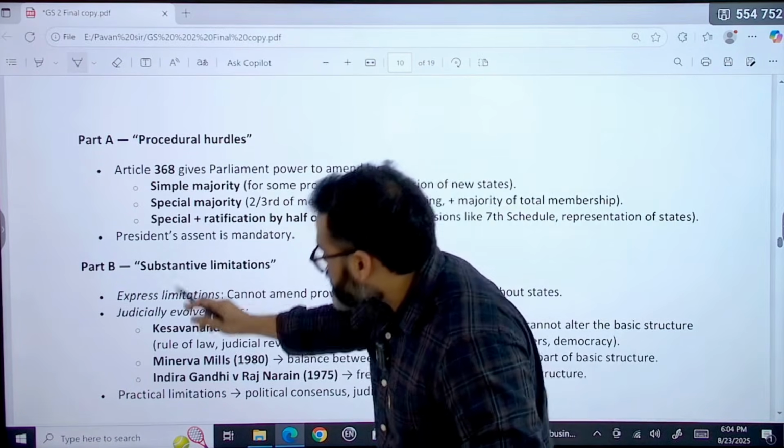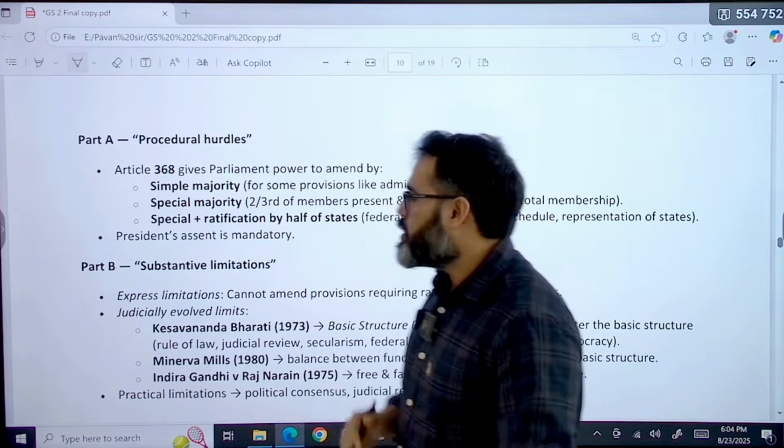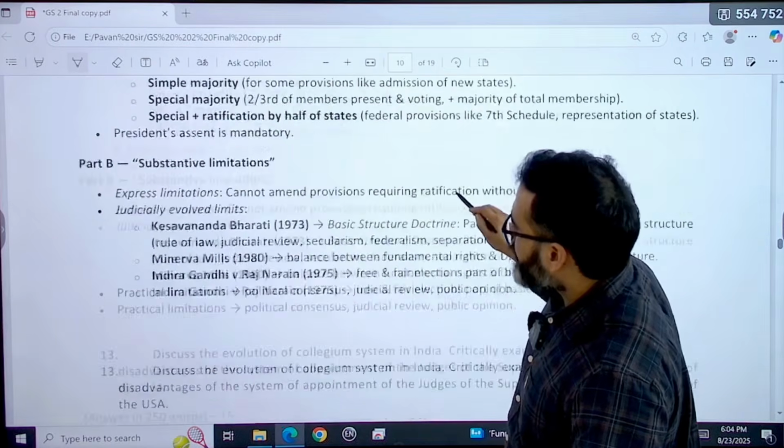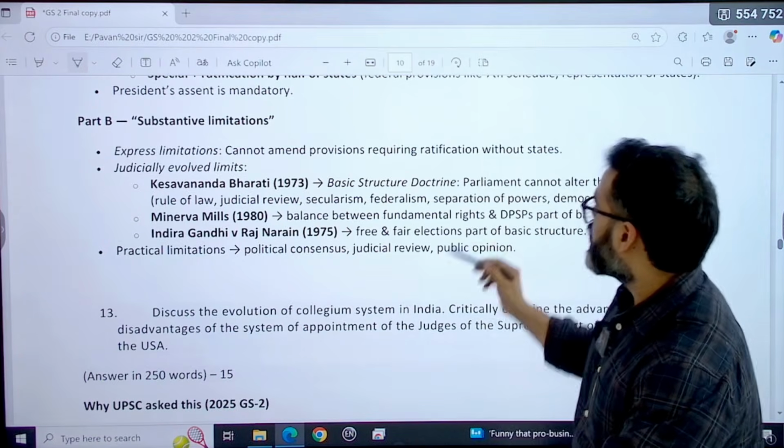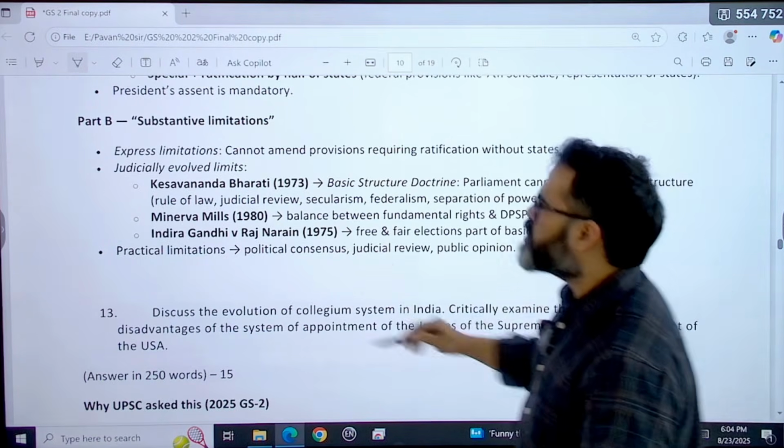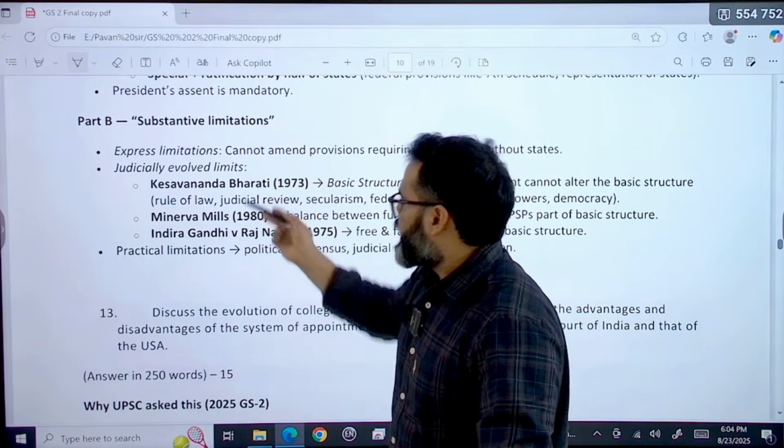But the substantive limitations are put by the judiciary. So here what you have to do is: yes, express limitations like you cannot amend provisions requiring ratification without the states. Then judicially evolved limits like the Kesavananda Bharati case.